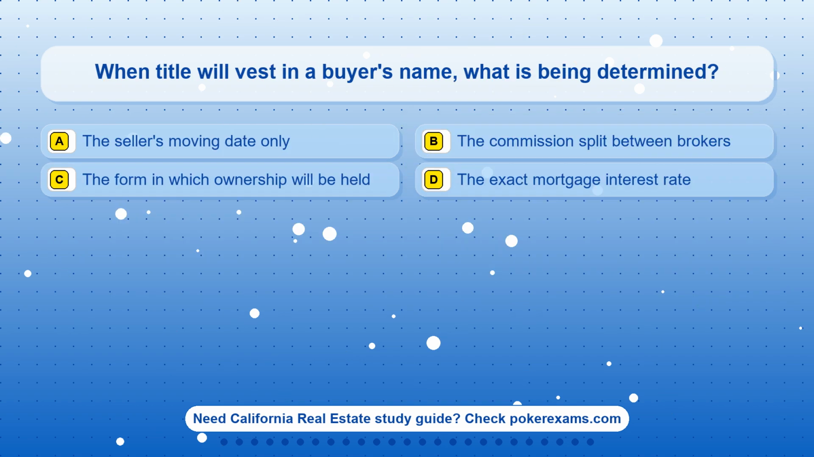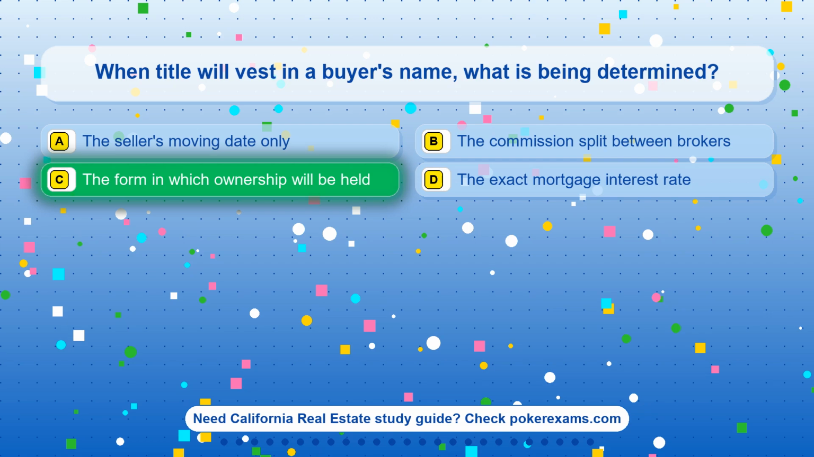Question 8. When title will vest in a buyer's name, what is being determined? Option A. The seller's moving date only. Option B. The commission split between brokers. Option C. The form in which ownership will be held. Option D. The exact mortgage interest rate.